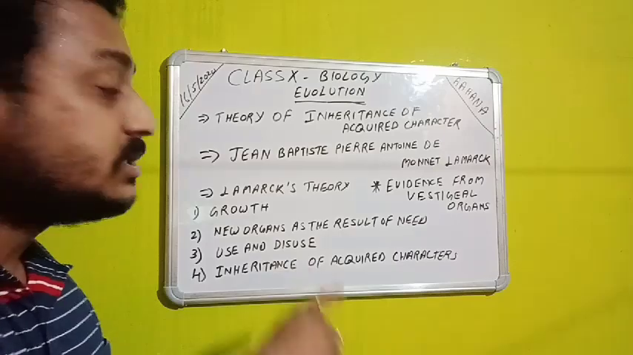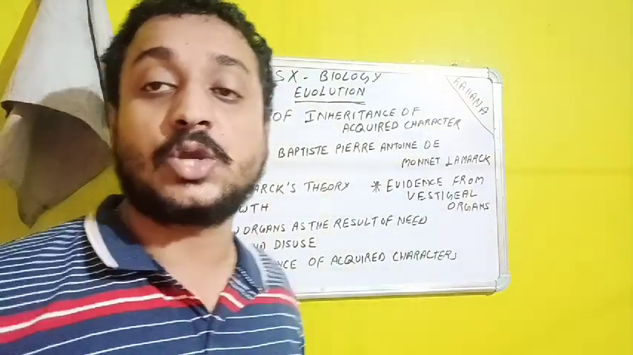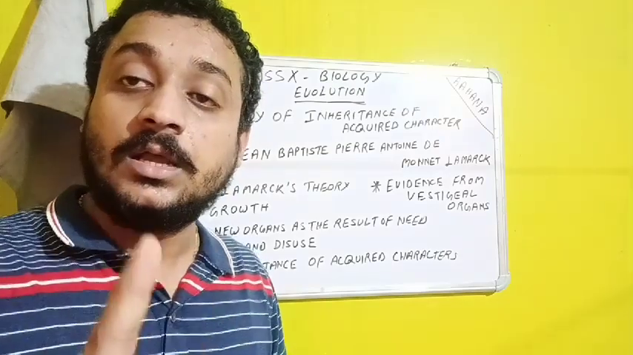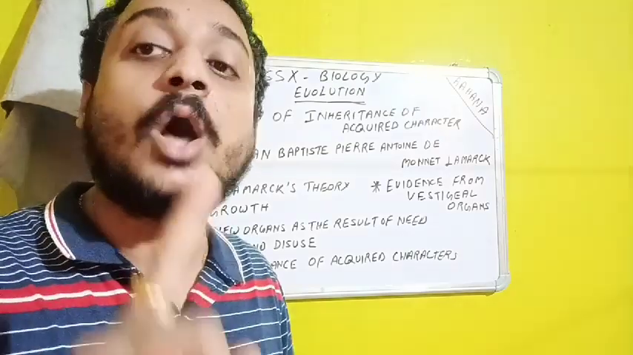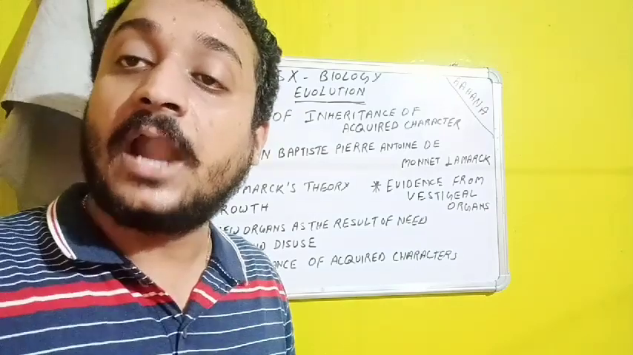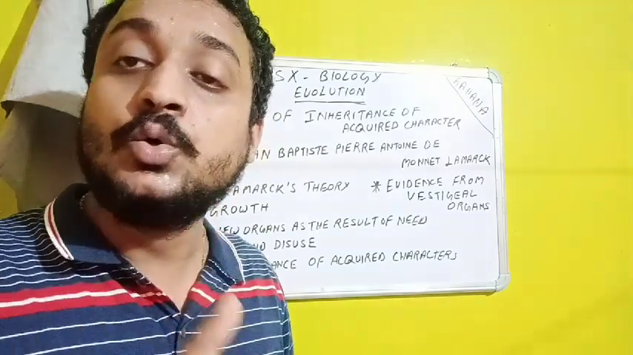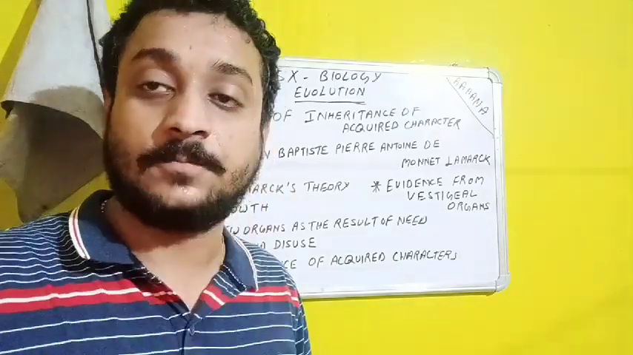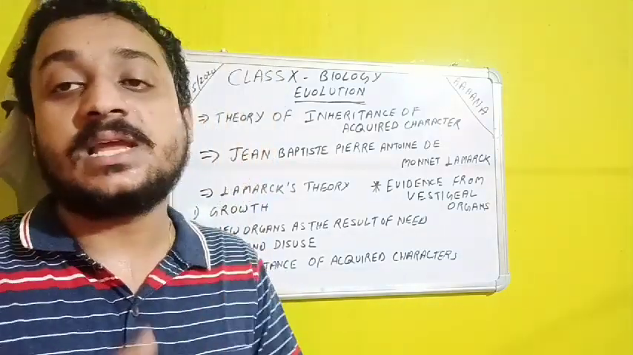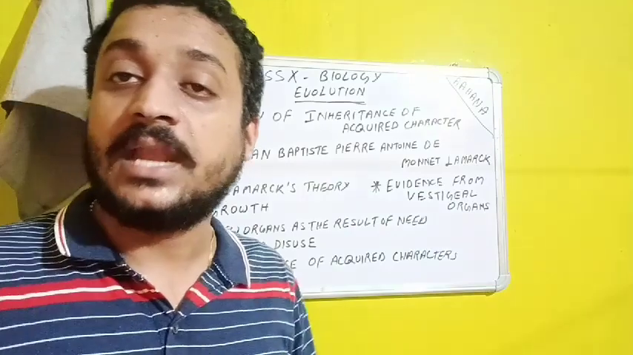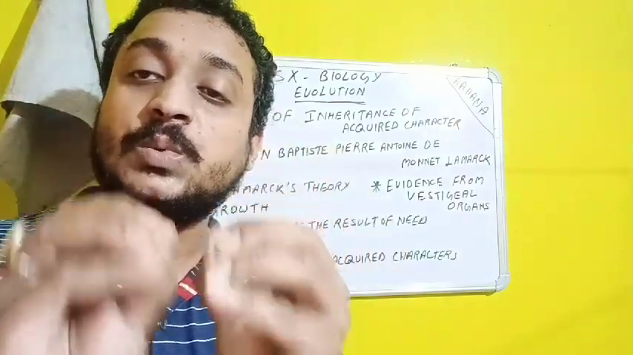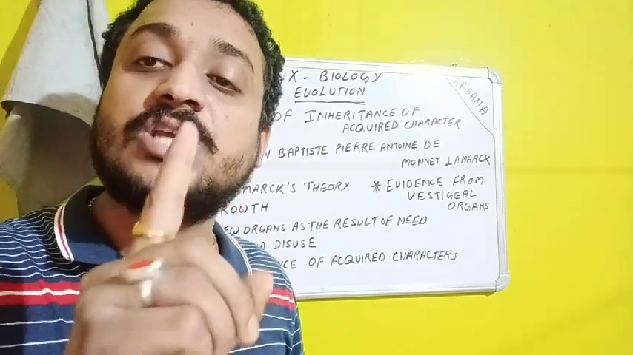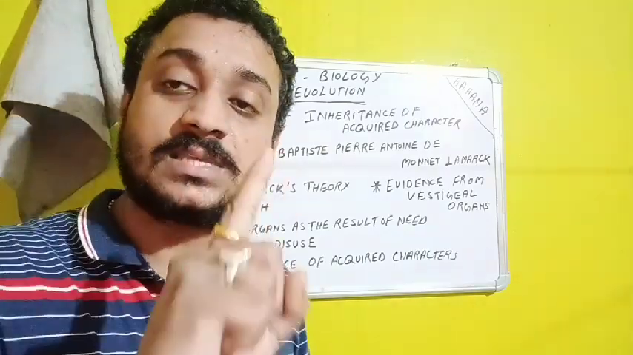Now, use and disuse. This one is the really important one. Lamarck said very clearly that the use of an organ will make the organ much stronger and will allow the organ to do a lot of work, and the organ will not disappear in the course of time. Organs which are in use will become stronger, and in each and every generation they will persist and sustain.